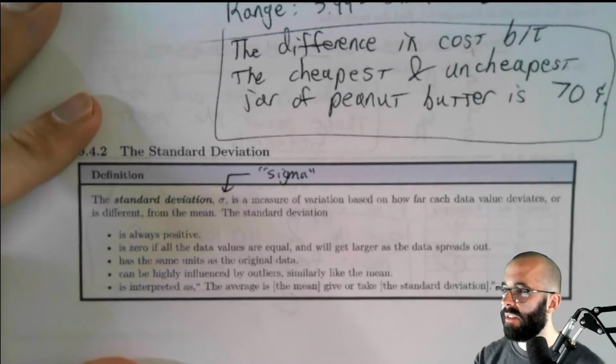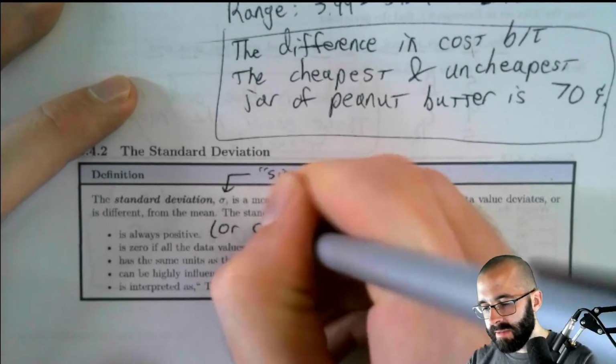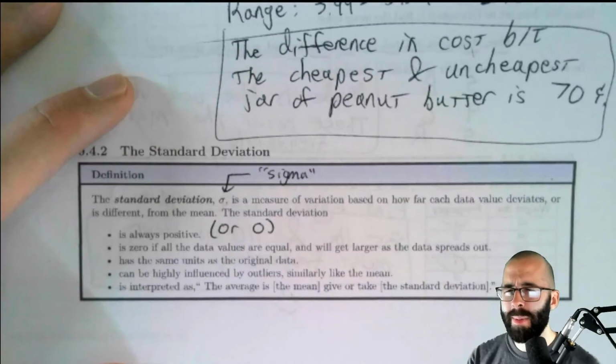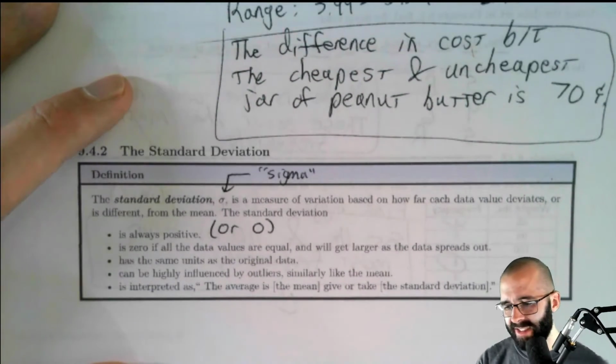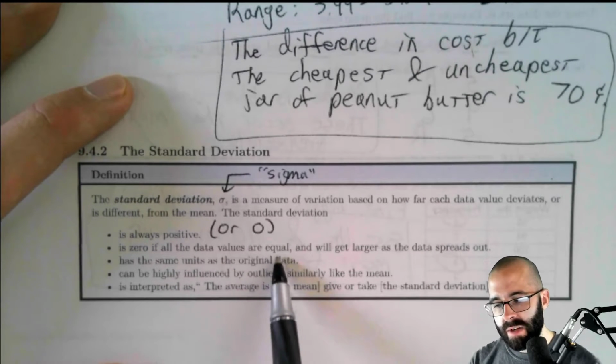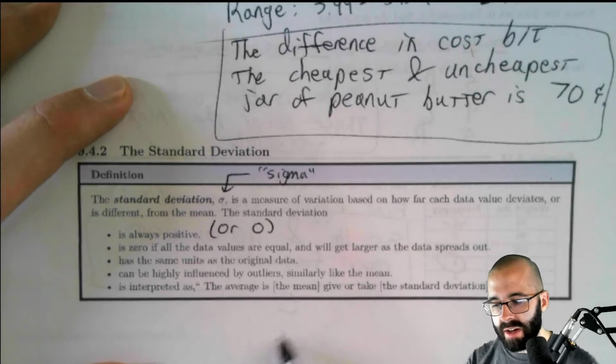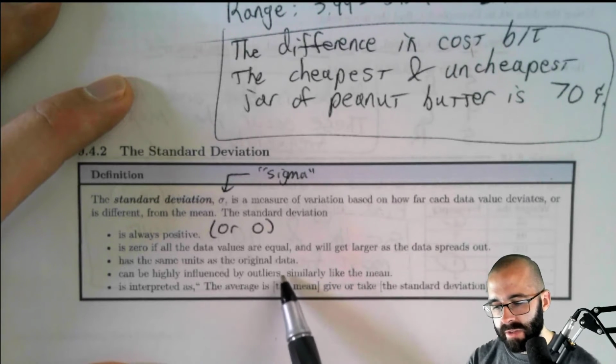So let's look at a couple of things about the standard deviation. So the standard deviation is always positive or 0. Remember, 0 is not technically positive. It is 0 if all of the data values are equal. And it's going to get larger as the data gets more and more spread out, kind of like we talked about with those quiz scores on the top of this page.